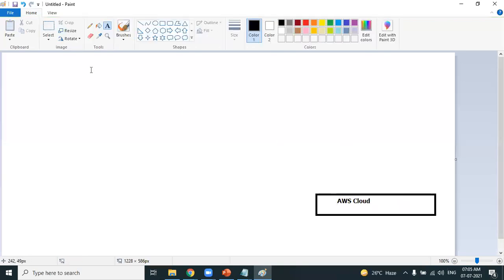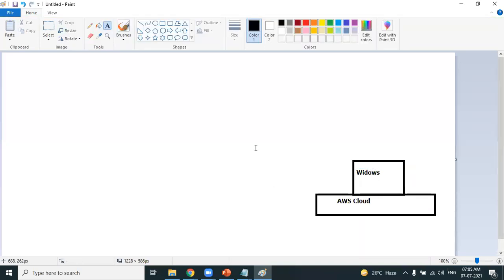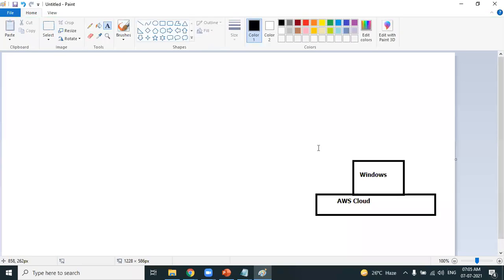And our objective is to create what machine, friends? Today's session, we will be experiencing the process of creating a Windows machine on AWS Cloud. Okay, so let's proceed.